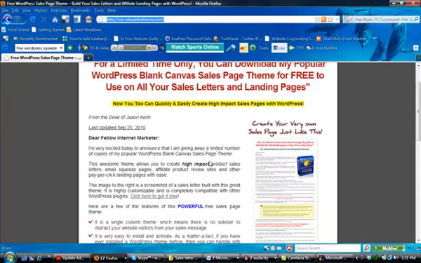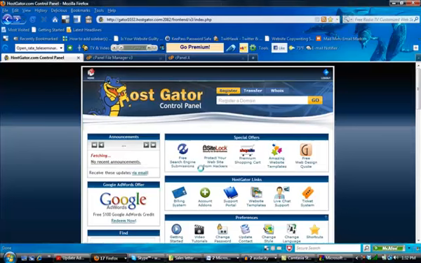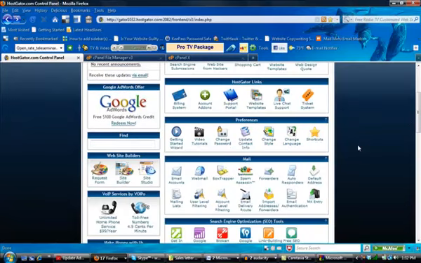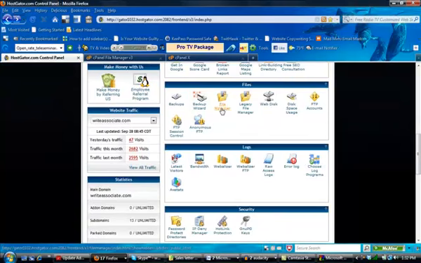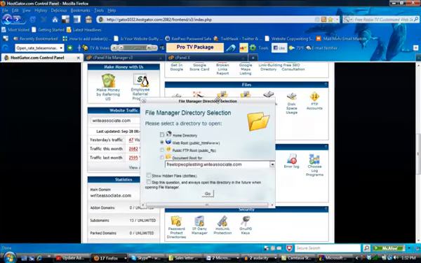So once you get your template, what you're going to want to do next is go to the control panel for your website host. If you use one of the popular website hosts such as HostGator or Bluehost, many of them use what's called control panel, or some may call it cPanel. So you may see something that looks similar to this page on your screen right here. And if this is the case, what you're going to want to do is click on the File Manager, scroll down until you see that File Manager button. Just leave it on Web Root, that's fine. Click Go.